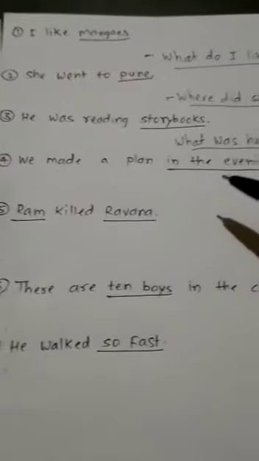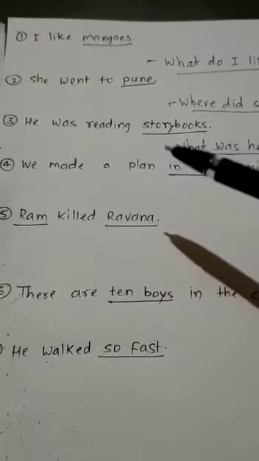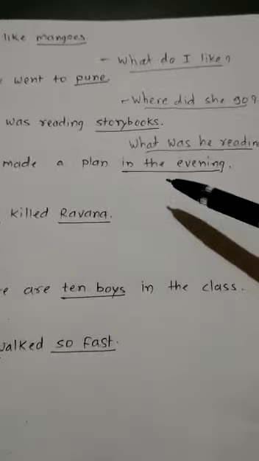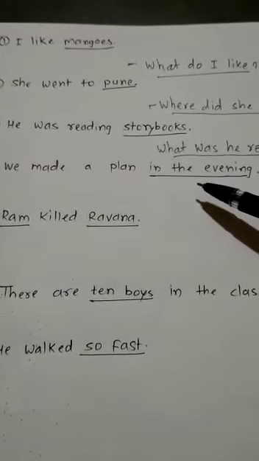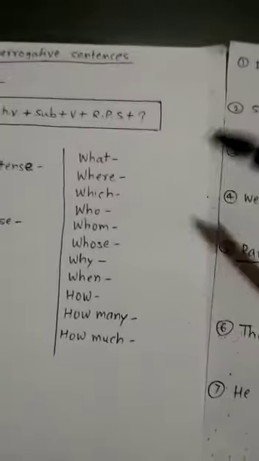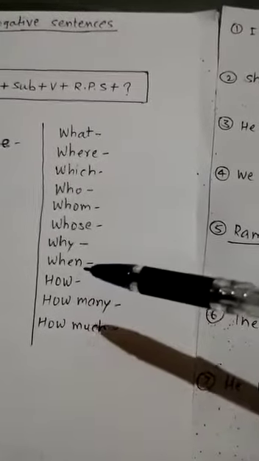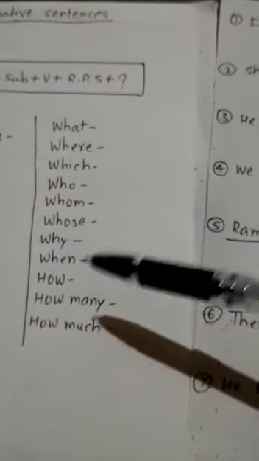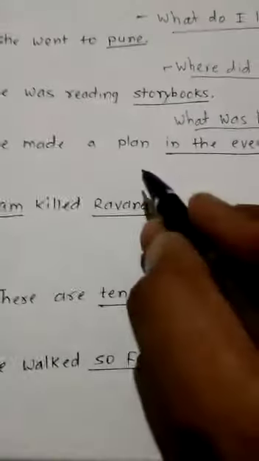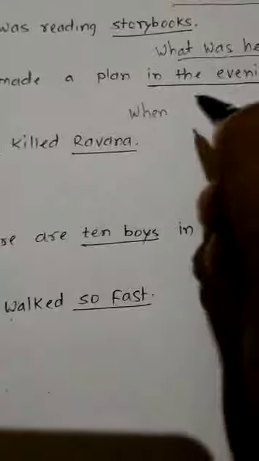Now come to the fourth example. We made a plan in the evening. See, listen to the question once again. We made a plan in the evening. So now here evening is used. It means what? We are talking about a time related thing. So for the time, what exactly are you going to use? What, where, which, who, whom, whose, why, when, how many, how much, how. We will select here when. Because time related things are given, then we have to use when.